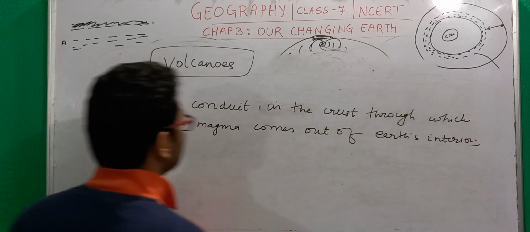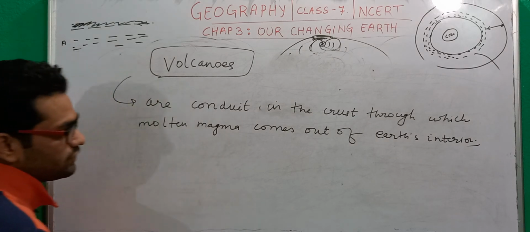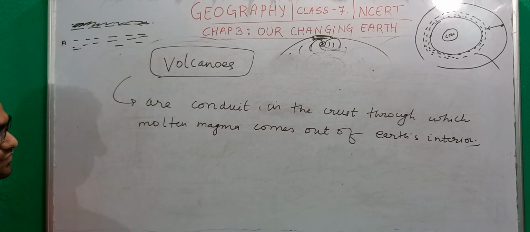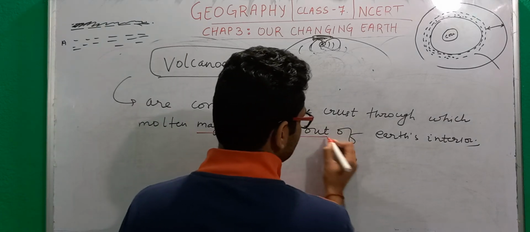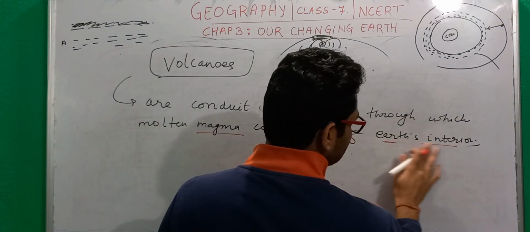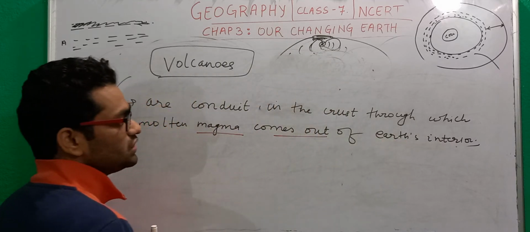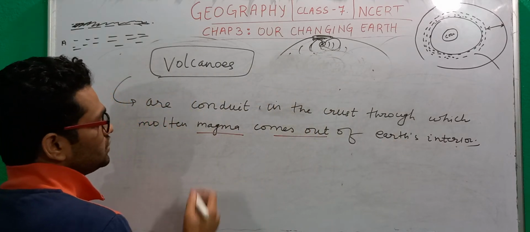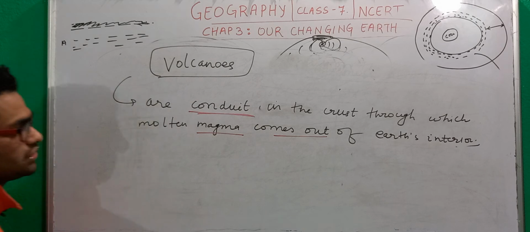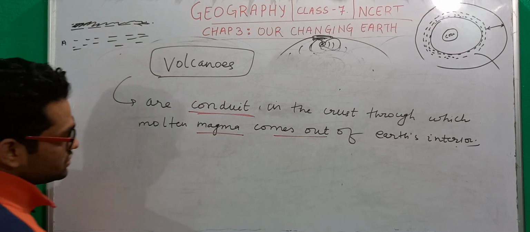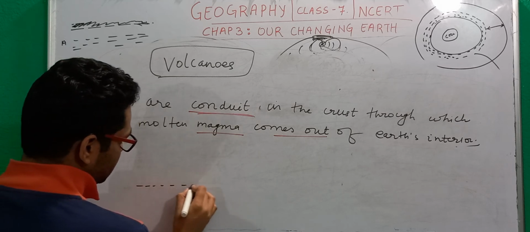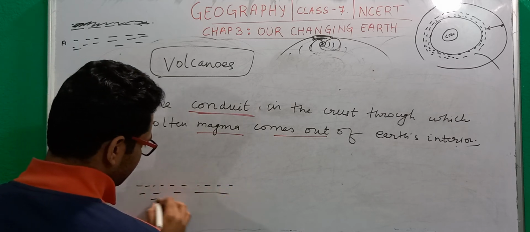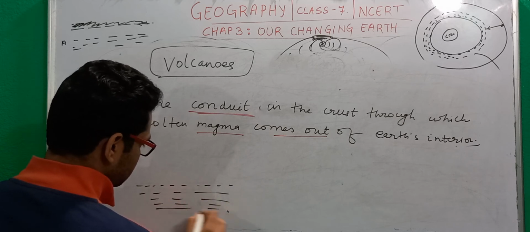So volcanoes are basically the place where this type of incident occurs, when magma tends to come out from the Earth's interior onto the Earth's surface. So it's basically a conduit. What is this conduit? Let's understand. Suppose this is the molten magma we have.